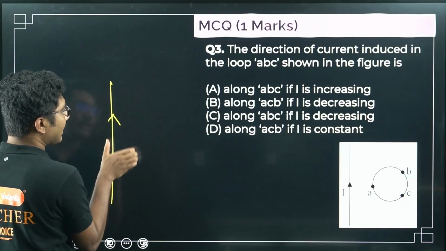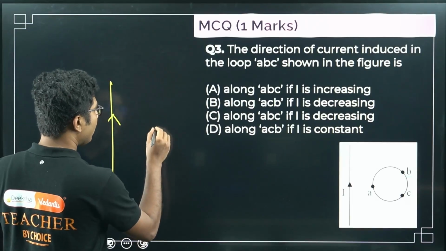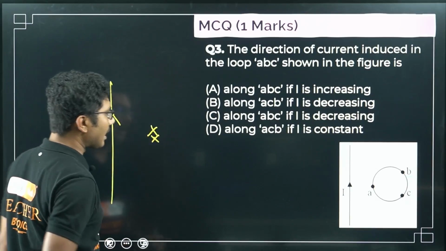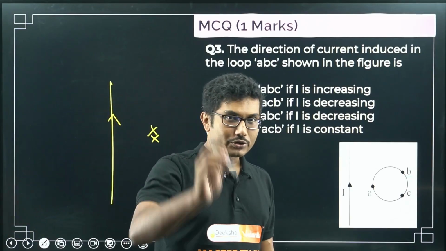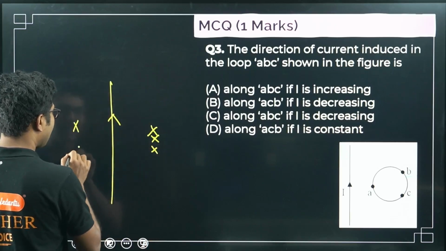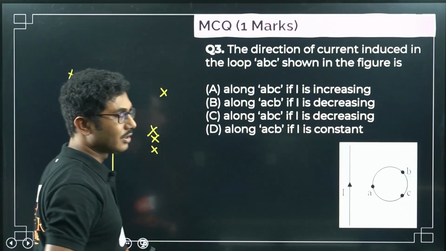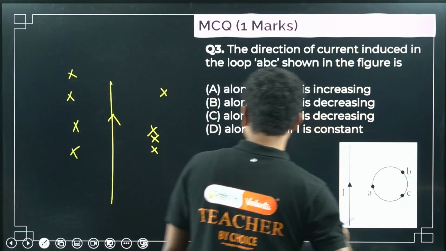So in the case of a straight wire carrying current upwards, the magnetic field will be into the paper, and into the paper we denote it like a cross, because you can throw something in the cross, right? Like a dart. So for current in this direction, the magnetic field will be into the paper. Now let us consider this circle.